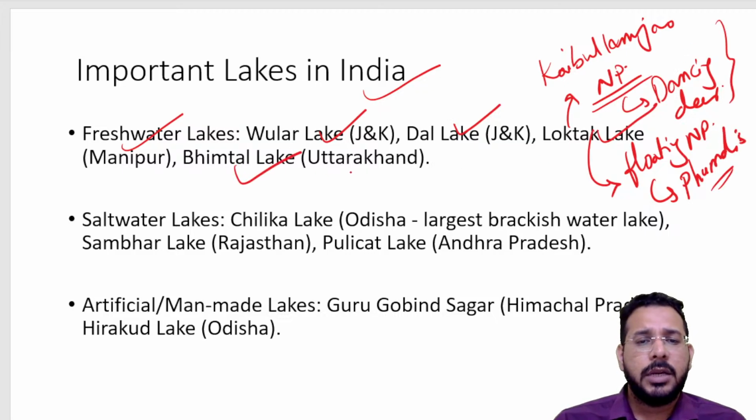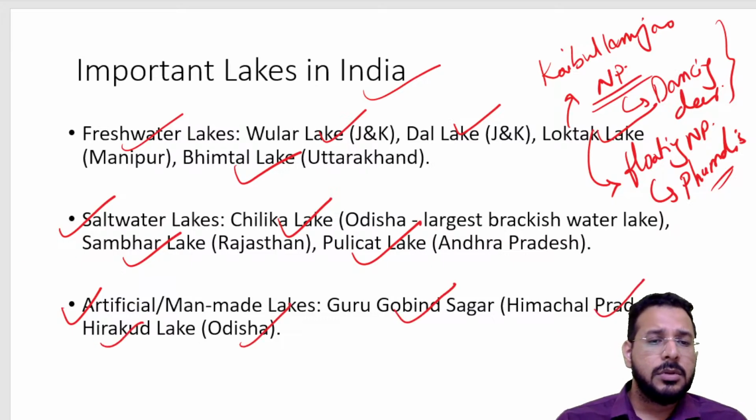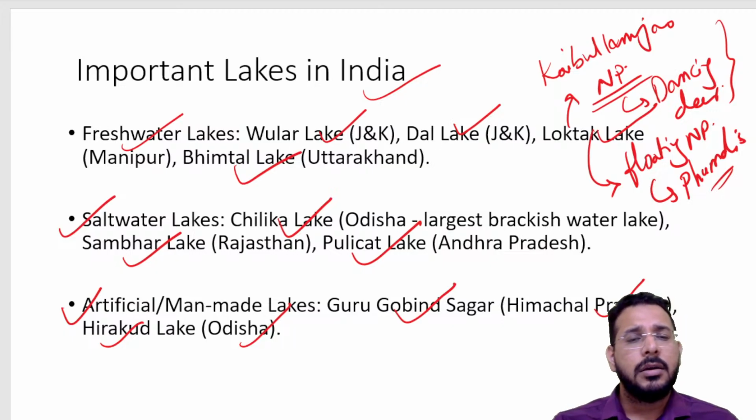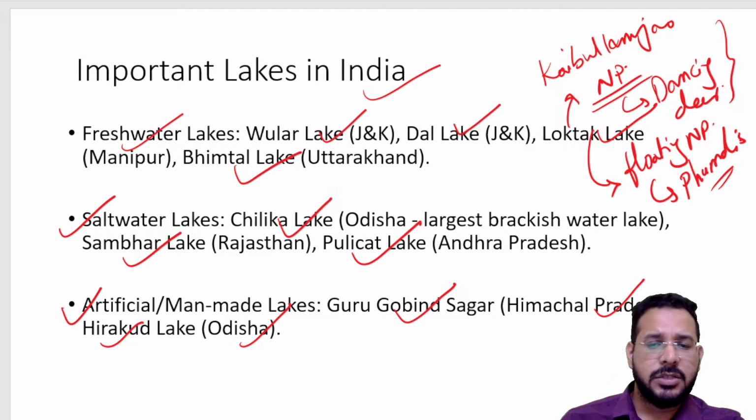We have Bhimtal Lake in Uttarakhand. We have some saltwater lakes like Chilika Lake in Odisha, Sambhar Lake in Rajasthan, and Pulicat Lake in Andhra Pradesh. We also have some artificial lakes like Guru Gobind Sagar in Himachal Pradesh and Hirakud Lake in Odisha. So we have discussed drainage of India, water resources of India, river interlinking projects, etc. We'll meet in the next lecture. Thank you all.